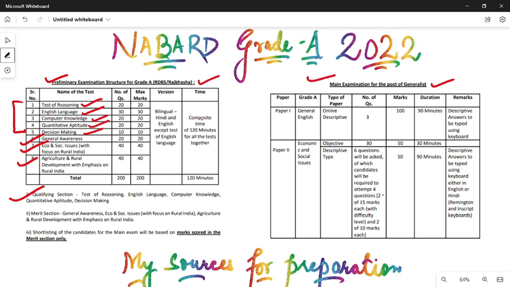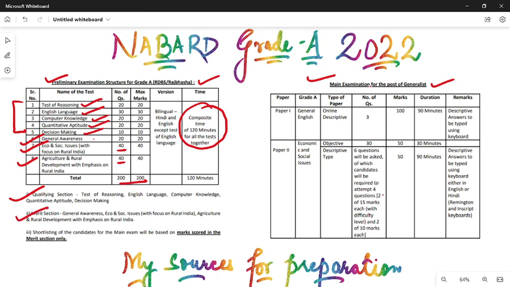Okay, let's talk about the time. There is a composite 2-hour time, and 200 marks of paper will be there, but the cutoff will be the overall cutoff, or your selection towards the mains examination will be decided only by the 3 subjects: general awareness 20 questions, economic and social issues 40 questions, and agriculture and rural development 40 questions. Remember this. So these 3 subjects are basically called the merit sections.